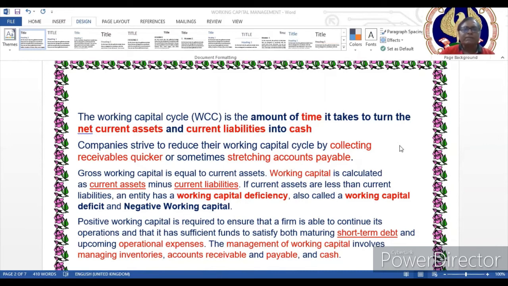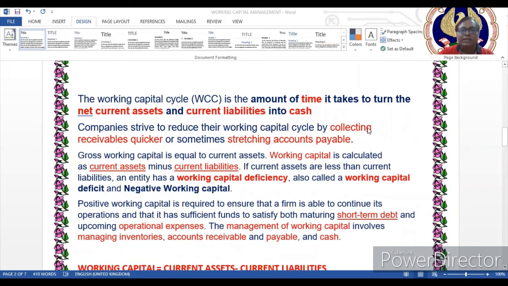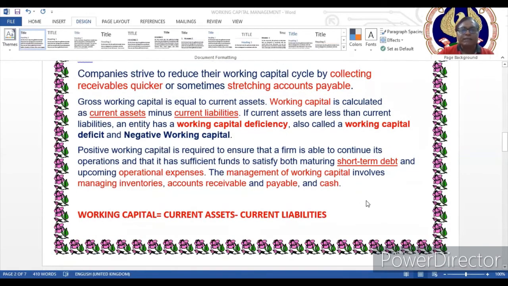Obviously, what companies prefer to do is reduce the working capital cycle by, first of all, collecting receivables quickly, or stretching the period of accounts payable, also known as sundry creditors. Normally we define working capital as current assets minus current liabilities. If the current assets are less than current liabilities, then obviously we can have negative working capital also. Positive working capital is required for any company or firm to have sufficient funds to ensure that we make payment of short-term debt.